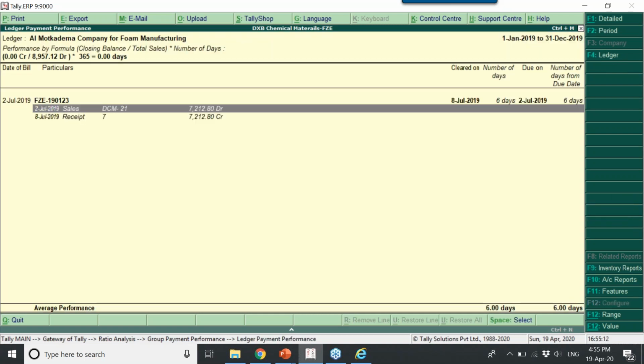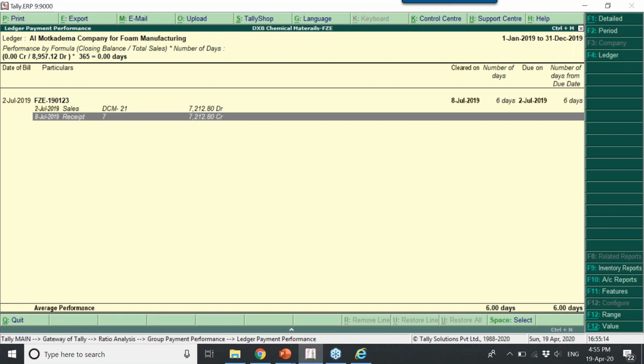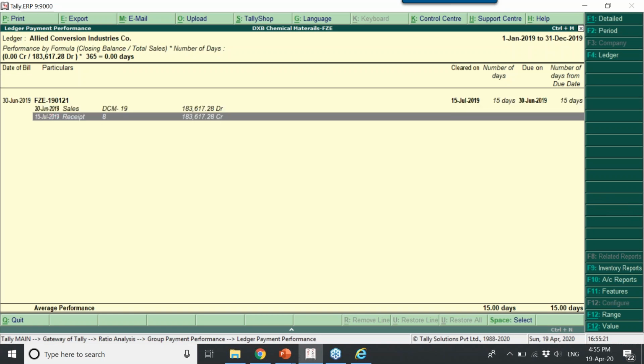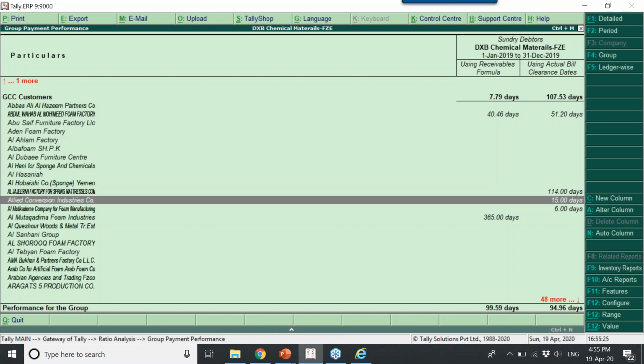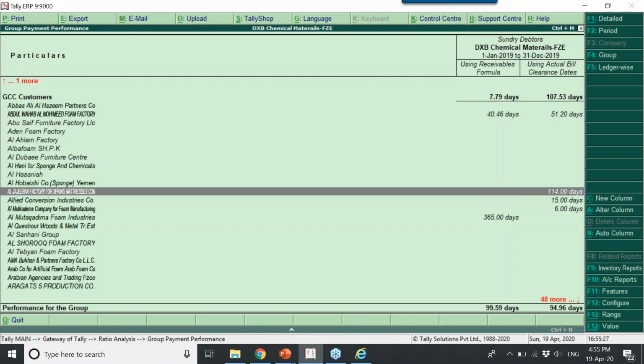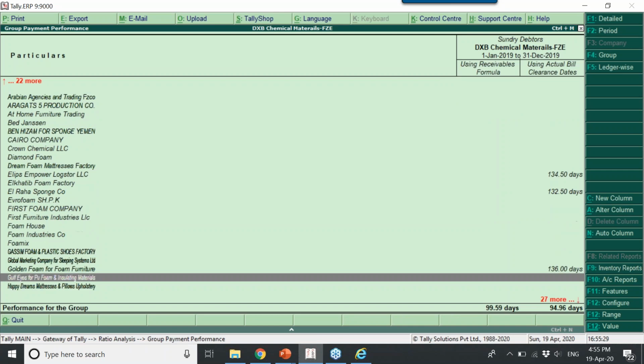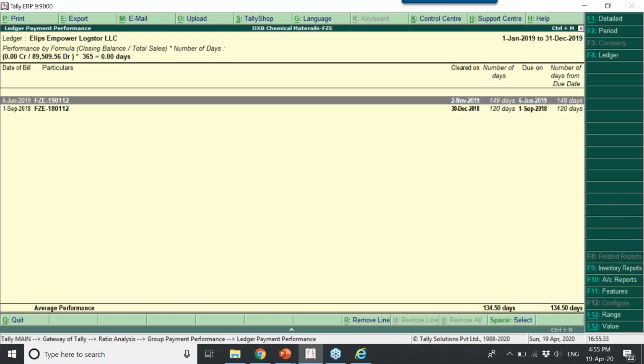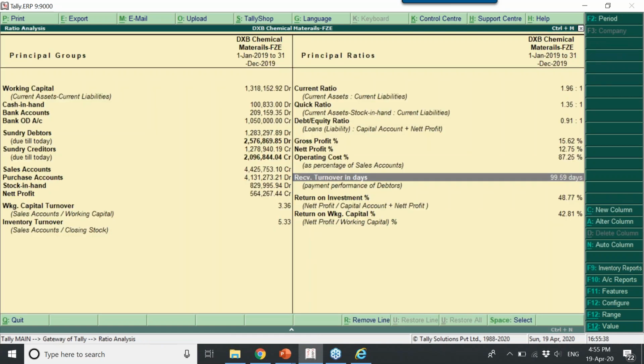You see, a sale happened on 2nd July, payment received on 8th July. And another sales transaction, you raised invoice on 30th June, you received payment on 15th July. Correct? These are all the people who are making you the payment immediately. Then the big shots who are taking too much time to clear your bills. So this is how you can study your debtors.